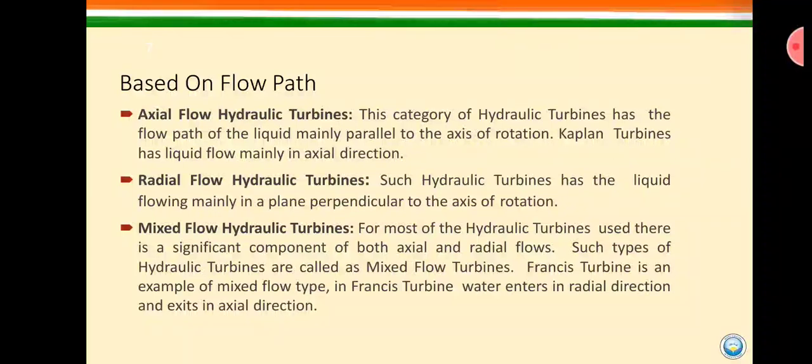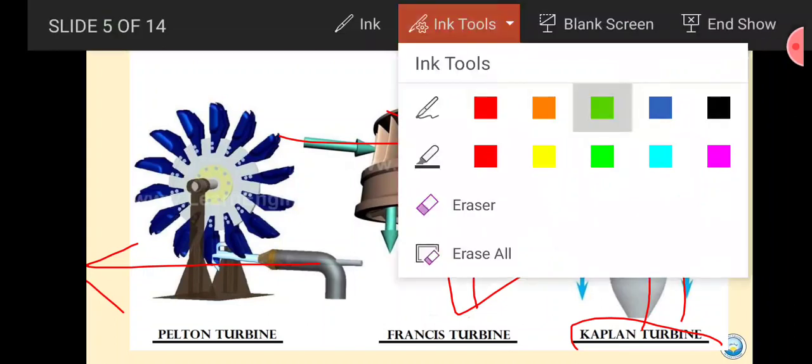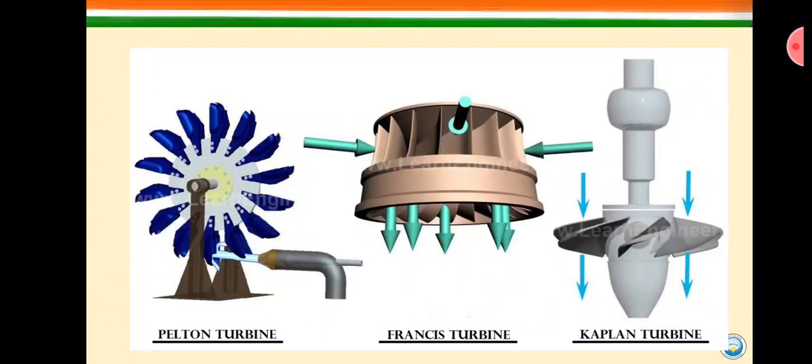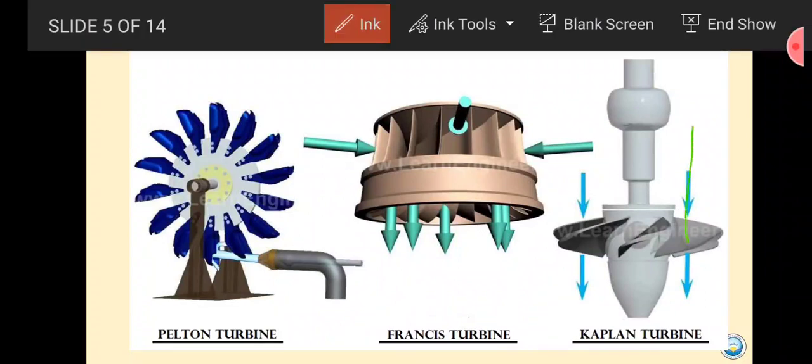So here you can see that the liquid is perpendicular to the axis of rotation. Like in the image you can see that here the flow is just parallel to the axis of rotation. When will it be perpendicular? When this flow strikes here.